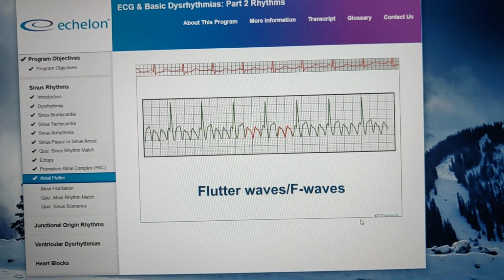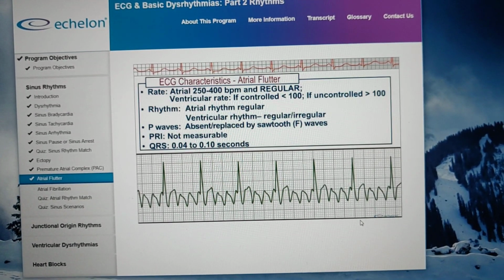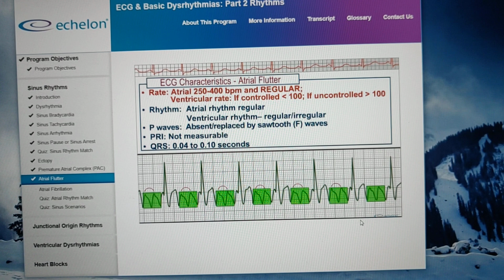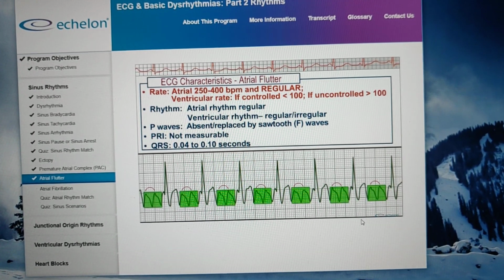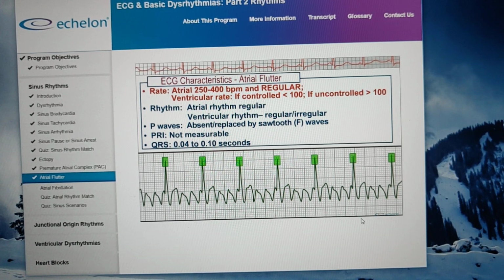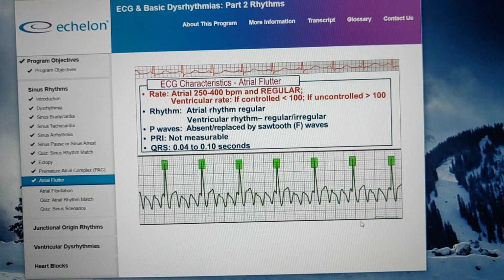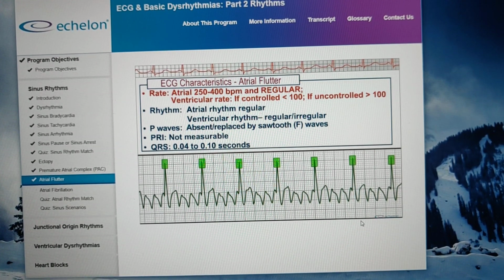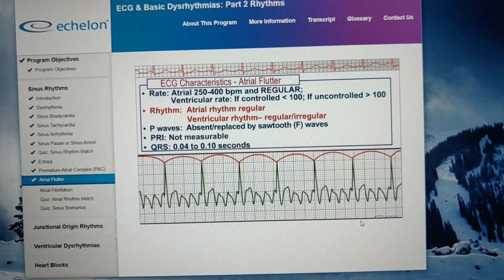Let's examine the ECG characteristics for atrial flutter. Rate. Atrial rate is regular between 250 and 400 beats per minute. Ventricular rate, if controlled, is less than 100. If uncontrolled, it is greater than 100. Rhythm. Ventricular rate can be either regular or irregular.